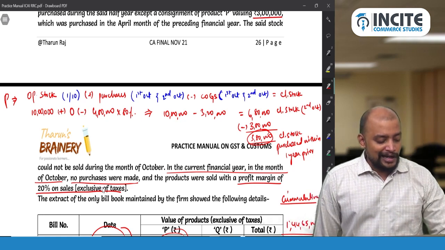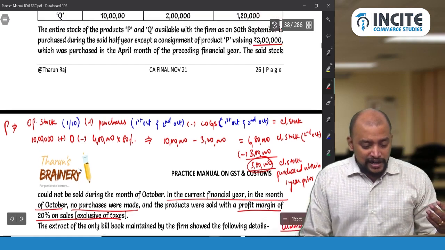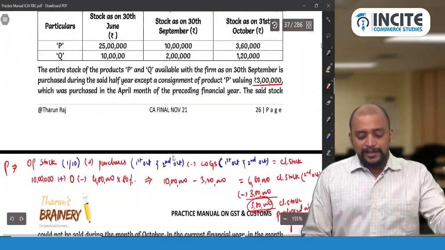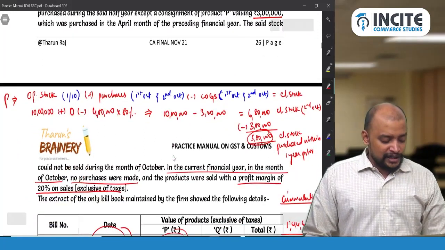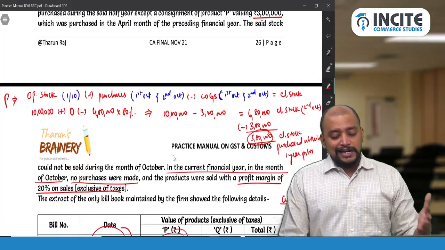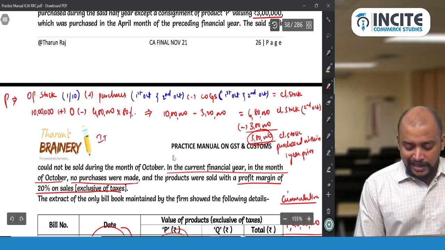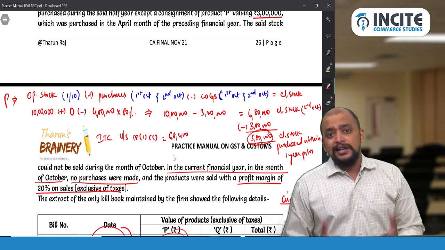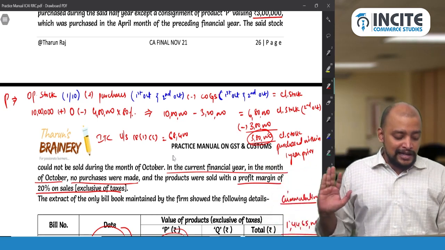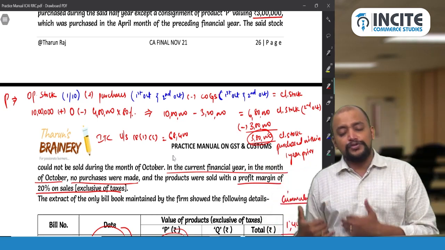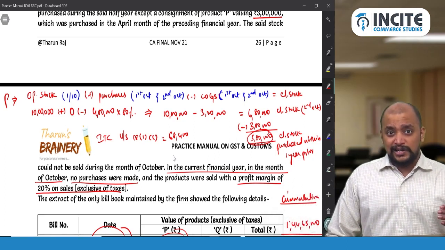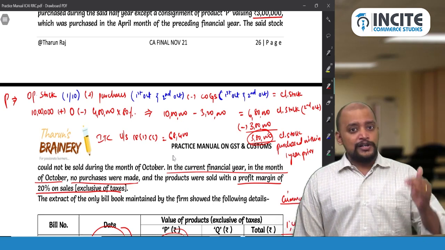On that 3,80,000, is there any rate given in the question? There is no rate given in the question here, so we will take 18%. If they had given some other rate, we would have taken that, but here 18% gives 68,400. So ITC under section 18(1)(c) is 68,400. As these are purchases within the state, you need to show that separately as CGST 34,200 and SGST 34,200. So this is the answer for this question, the Section 18(1)(c) application.